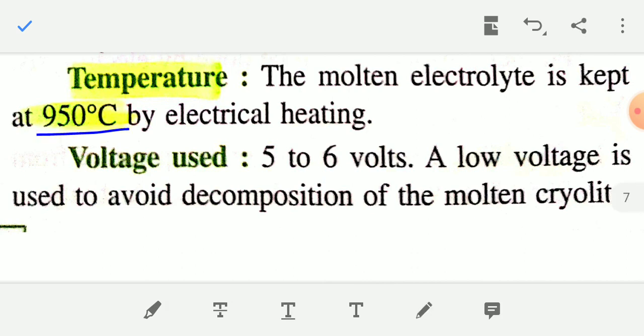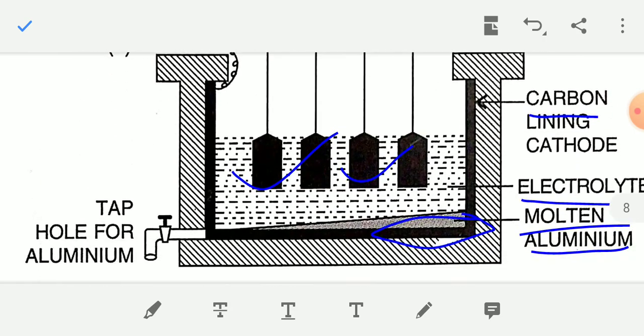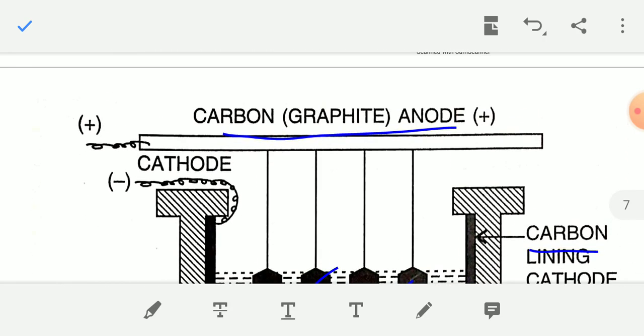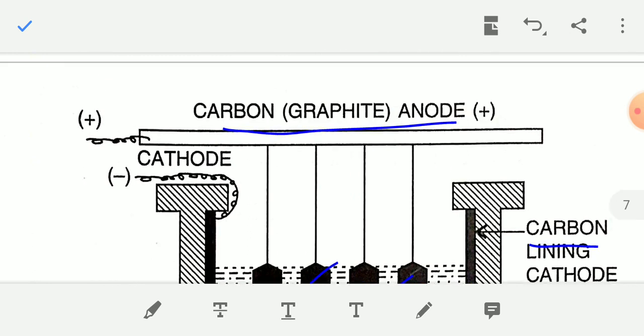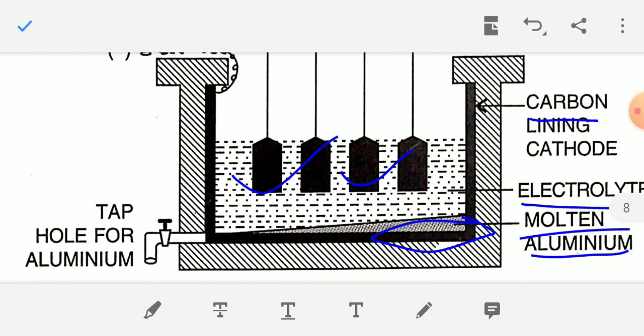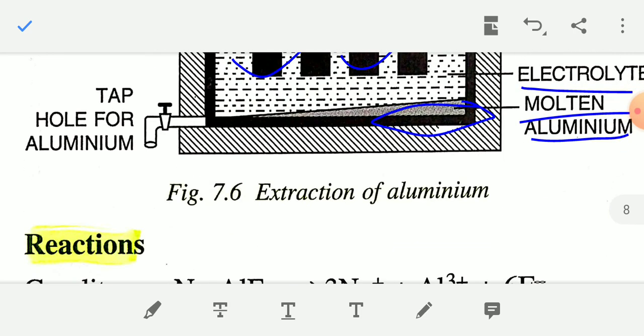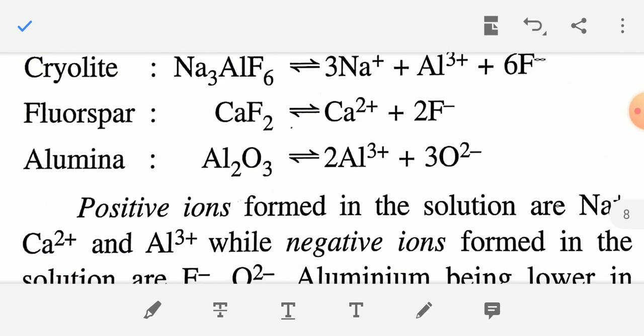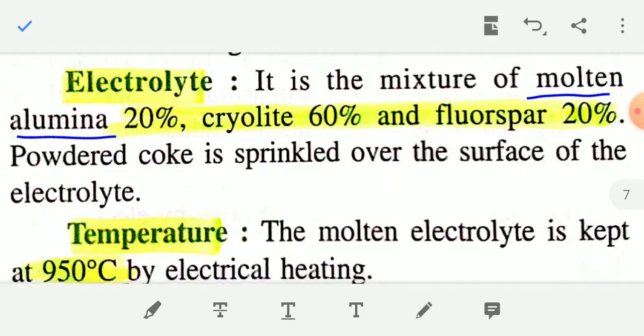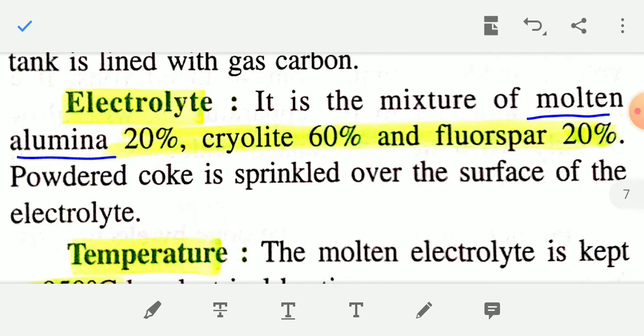Now this is the arrangement. The graphite rod acts as the anode, the carbon or gas carbon lining acts as the cathode, and the electrolyte is 20% molten alumina, 60% cryolite, and 20% fluorspar.